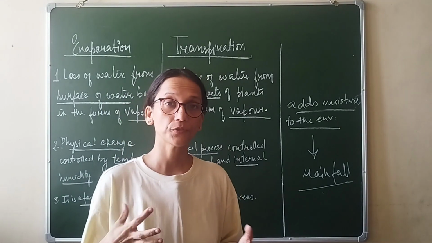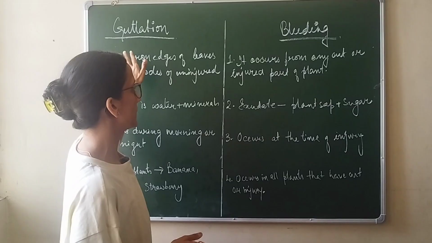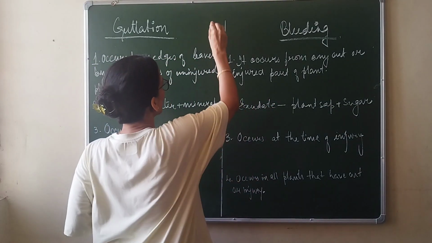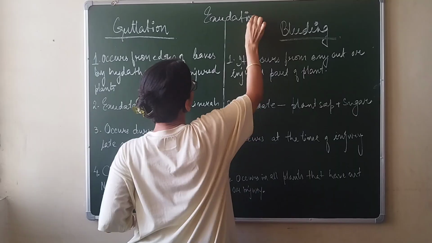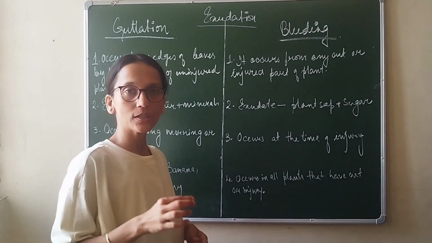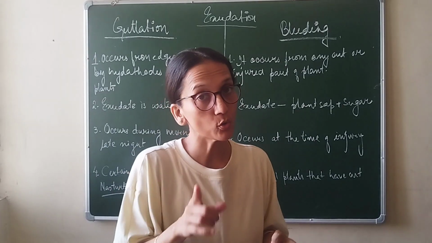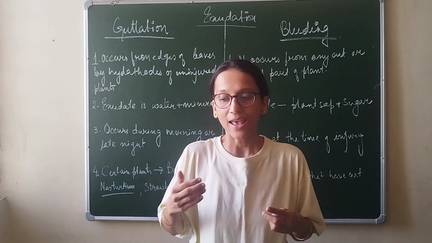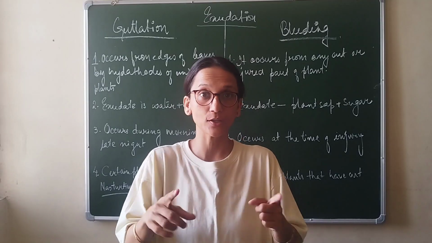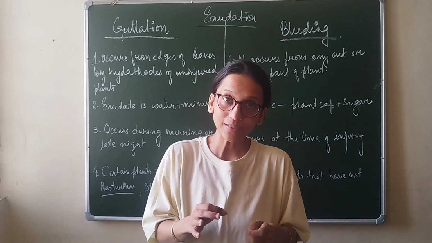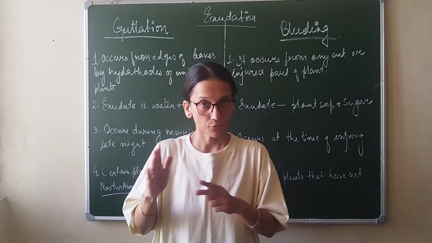Now let us do the difference between guttation and bleeding. Let us understand a word which is called exudation. This is seen in plants. Exudation is a process by which a plant will lose not just water but also dissolved substances, and this loss will happen not in the form of water vapor like you have studied in transpiration, but in the form of water droplets. So there are two main differences here from transpiration.